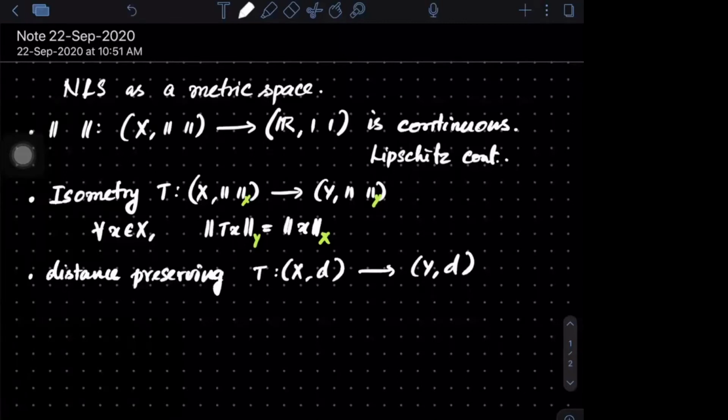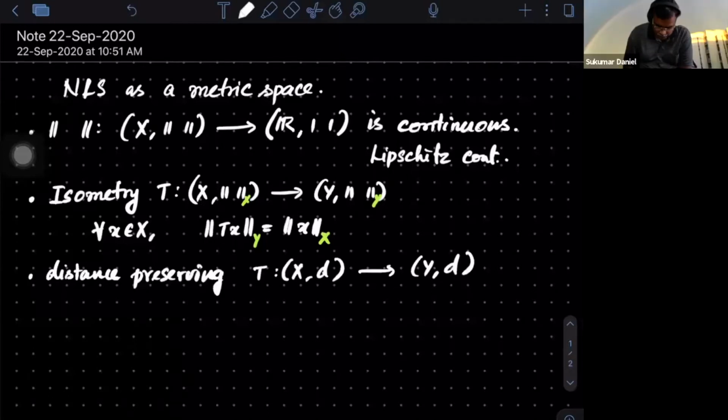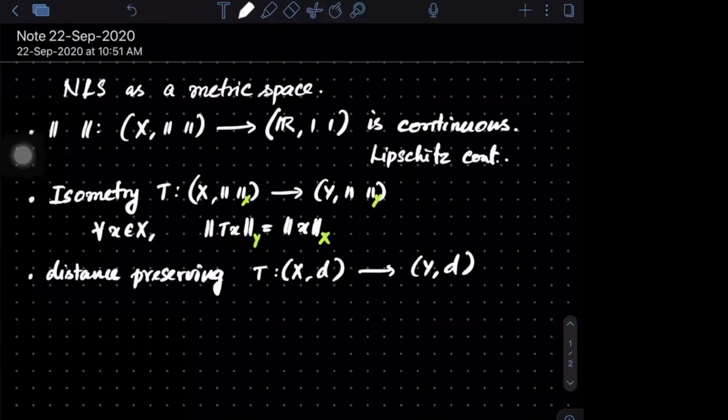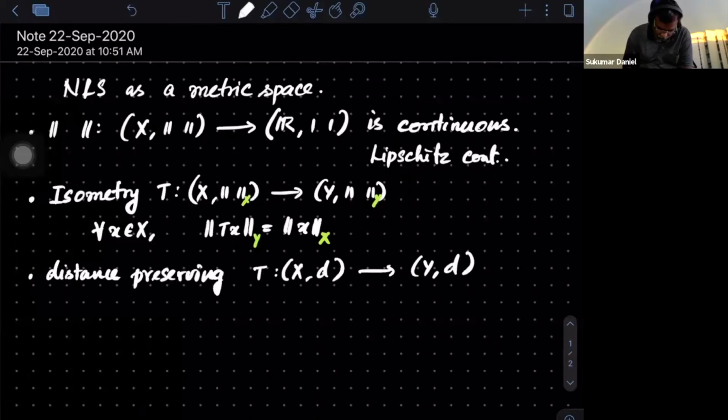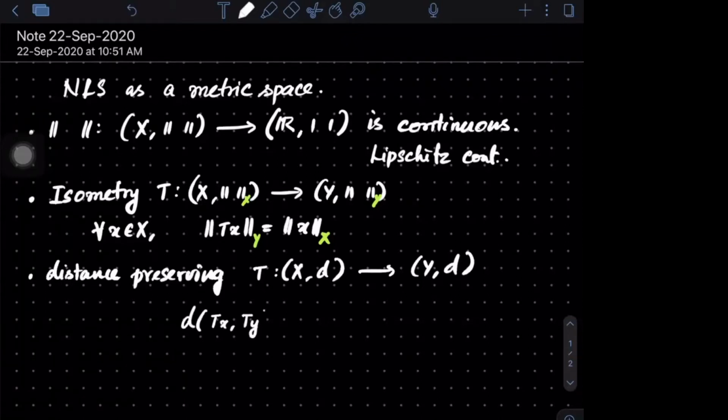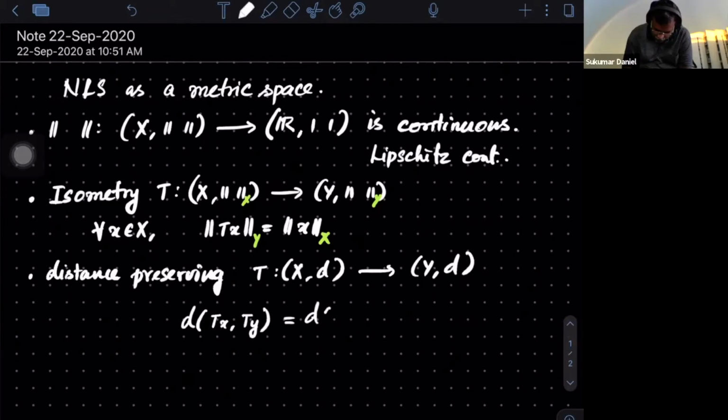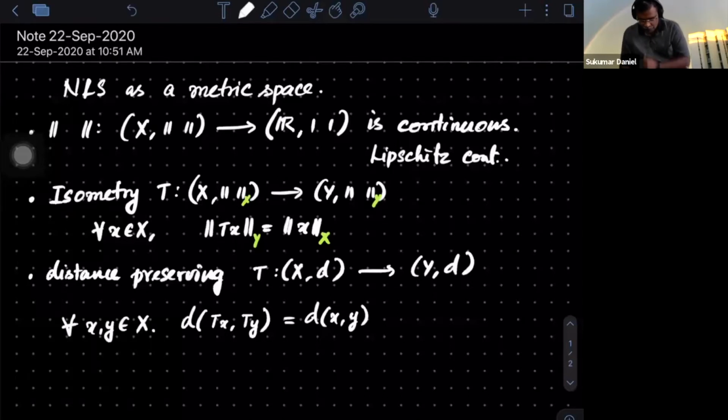Sorry, it's not a normed space, it's a metric space. So d_X(x, y) for small x, y inside capital X should be the same as the distance of Tx and Ty. I look at the distance between Tx and Ty, that means on the images, and you want it to be the same as the distance between the original points. I want this to happen for all x and y. So this is distance preserving.